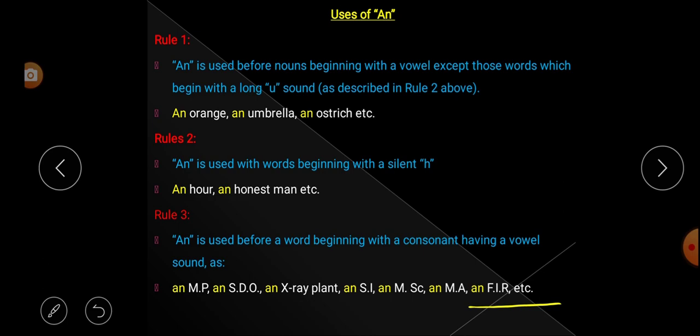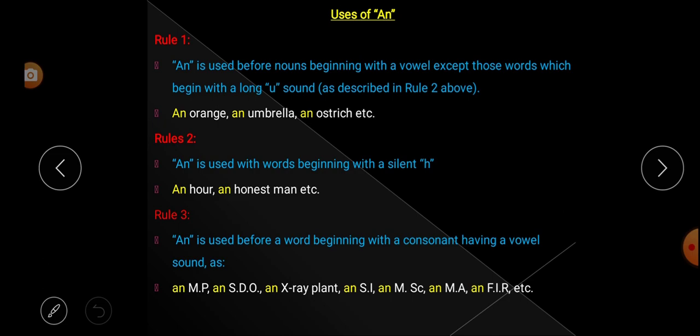Or you can say an FIR. It is also beginning with consonant F, but it is producing a vowel sound. How? F, ef. A vowel sound. Mostly this one comes in the exam, especially the class 10th and 12th board exams, about this FIR. So what you learn from rule number 3 is that article an is used before a word beginning with a consonant but having a vowel sound. In that condition, we use article an.